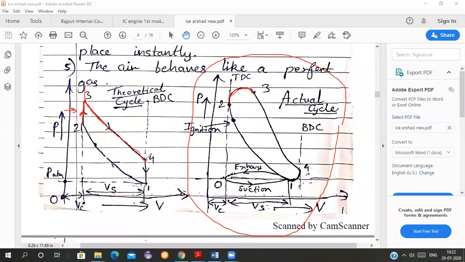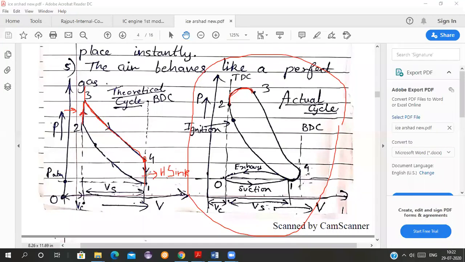Okay, here, and this is the exhaust stroke. And then again, from point 4 to 1, what is happening? The heat is rejected. Heat is rejected at constant volume. Here we are assuming that there is a heat sink. So we are assuming that all the heat is given to the heat sink now. So it is done at constant volume.